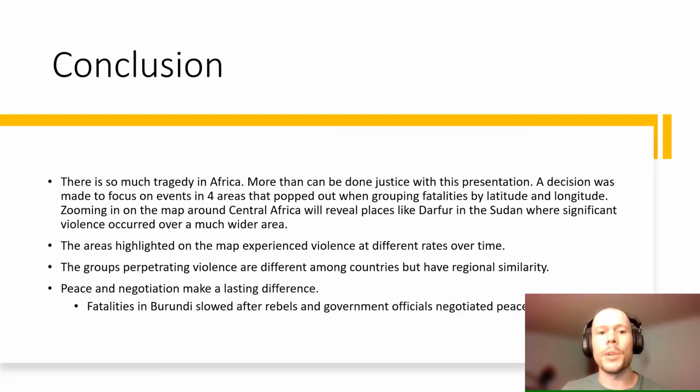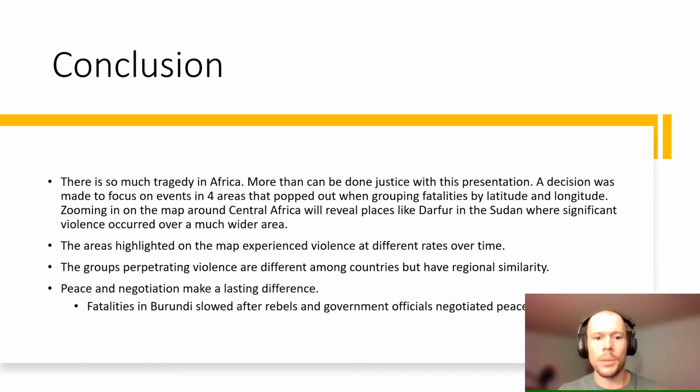There is so much tragedy in Africa, more than can be done justice with this presentation. A decision was made to focus on events in 4 areas that popped out when grouping fatalities by latitude and longitude. Zooming in on the map around Central Africa will reveal places like Darfur in the Sudan, where significant violence occurred over a much wider area.